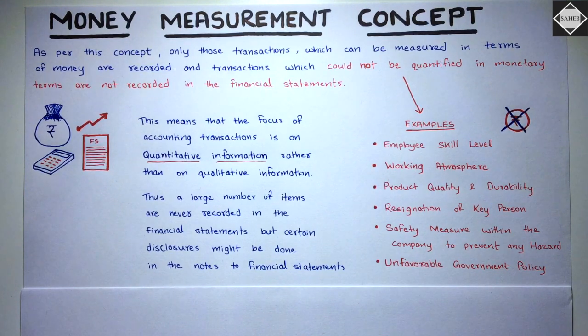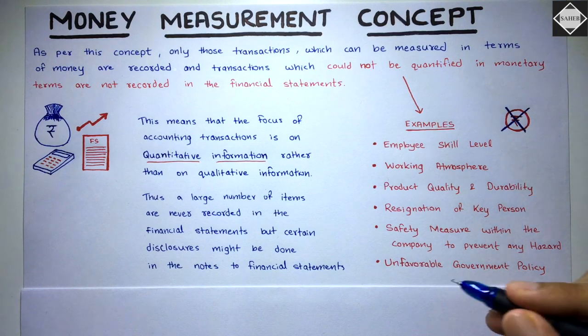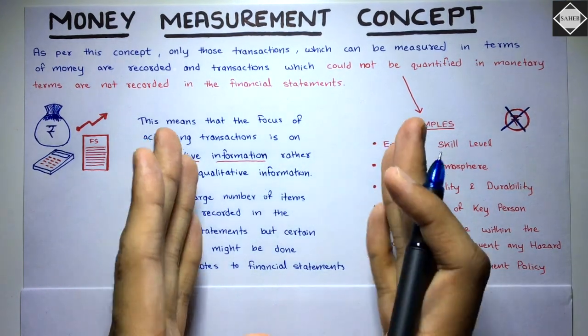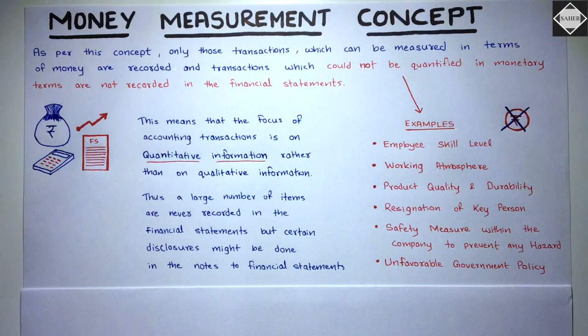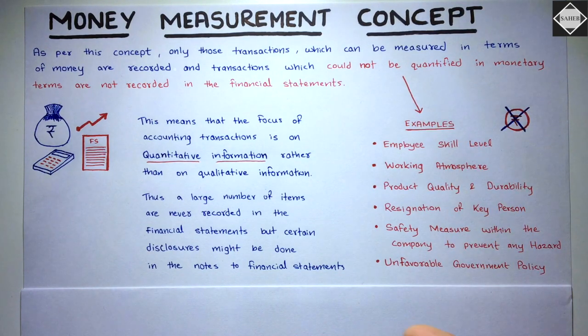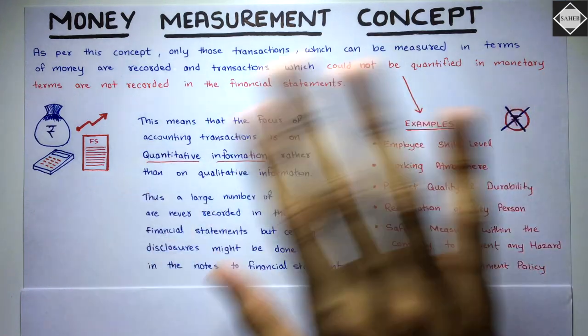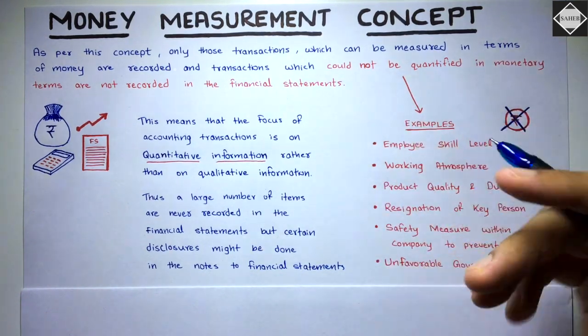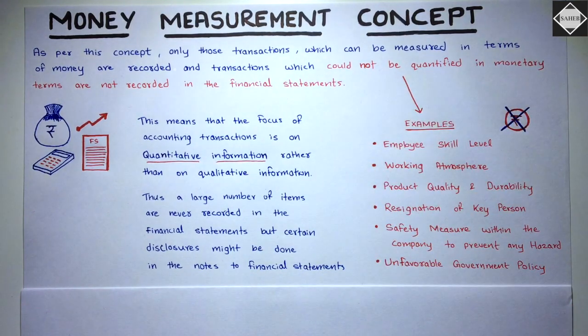If any policy comes from the government which is affecting your business unfavorably, such as for example the taxes are increased, or maybe in your industry some licensing has come, then there is a threat to your business, but still those things will not be recorded in the financial statements because they cannot be quantified in monetary terms. You cannot measure these things in terms of money, right?